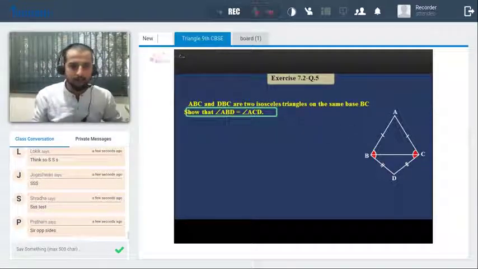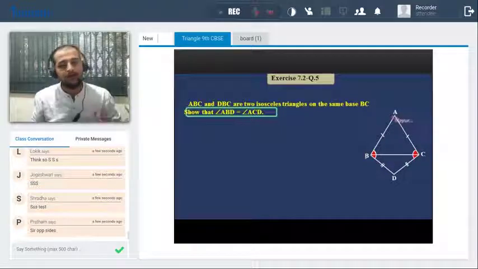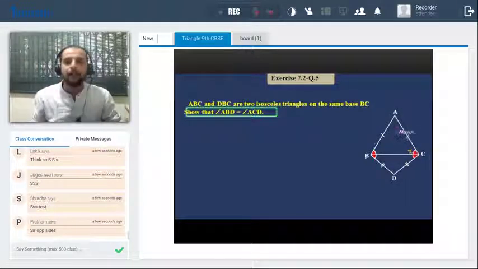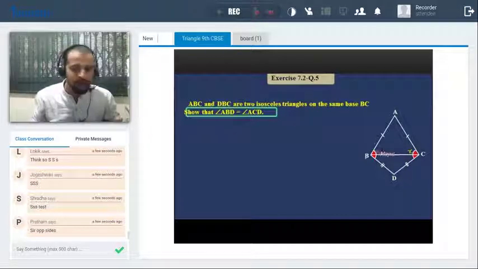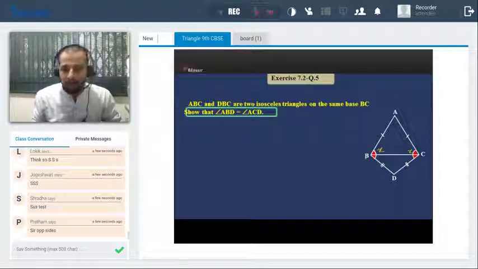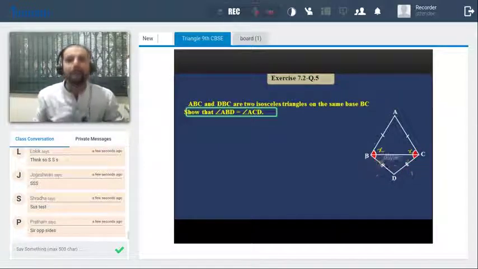See, first, I'll just use the yellow color first. Now just observe. The first triangle is ABC. So AB and AC are congruent. So AB's opposite angle is C, so I'll just assume this angle as X. And AC's opposite, so both the angles are congruent, I'll just assume this angle as X. Now, in another triangle, if you see the triangle BDC, BD is congruent to BC. These two sides are congruent. So BD's opposite is C, so I'll just say it is Y. And DC's opposite is B, which is again congruent. I'll say Y. Now what do we have to prove?